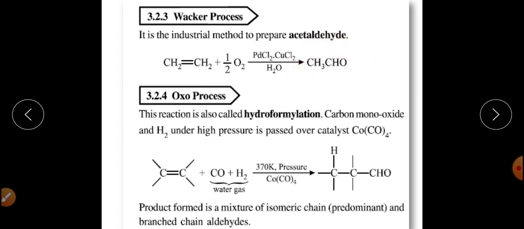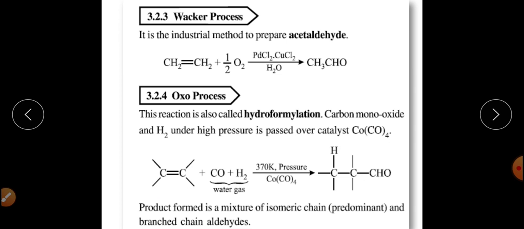The third method for the conversion of alkenes to aldehydes is the OXO process, and this reaction is also called the hydroformylation reaction. In this, we generally use water gas, meaning carbon monoxide and H2, at a high pressure and at around 370 Kelvin temperature, and this reagent will convert the alkene into aldehyde.